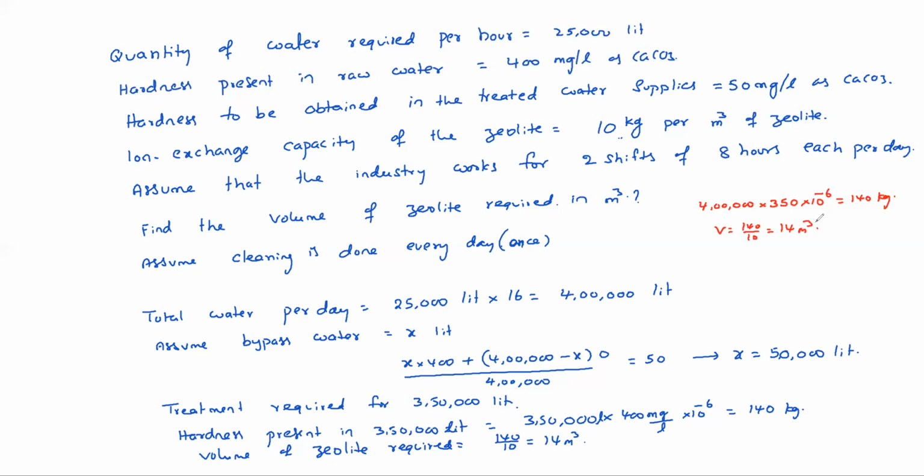So then, the demineralization process. The difference between the demineralization process and the zeolite process is that in the demineralization process, not only calcium and magnesium, all minerals will be removed completely. It becomes completely mineral free water, that means distilled water. Some separate resins will be used for that purpose.